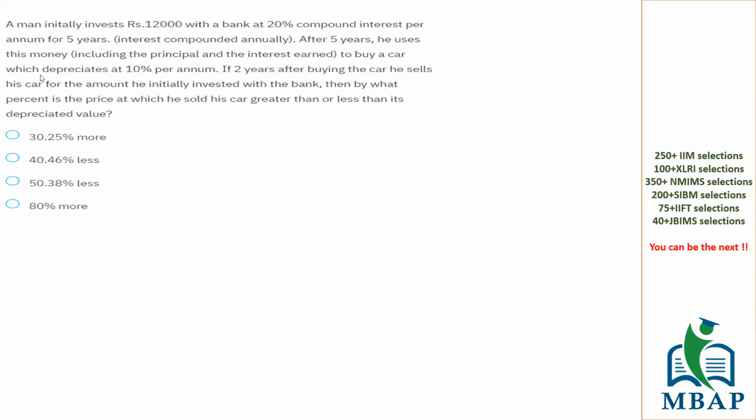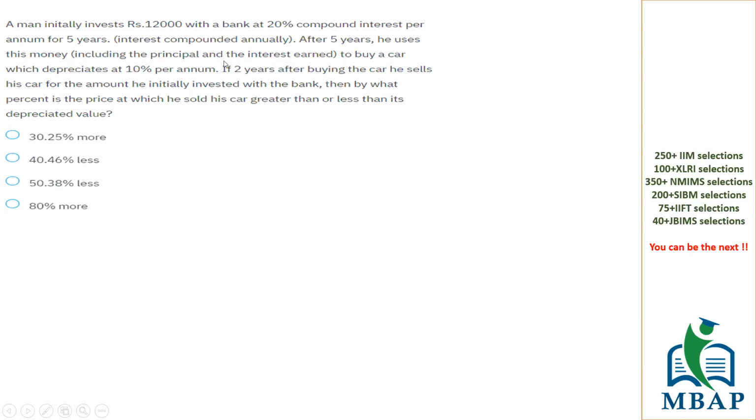The question says a man initially invests 12,000 with a bank at 20% compound interest for 5 years. After 5 years, he uses this money, which is principal plus the interest earned, to buy a car which depreciates at 10% per annum.